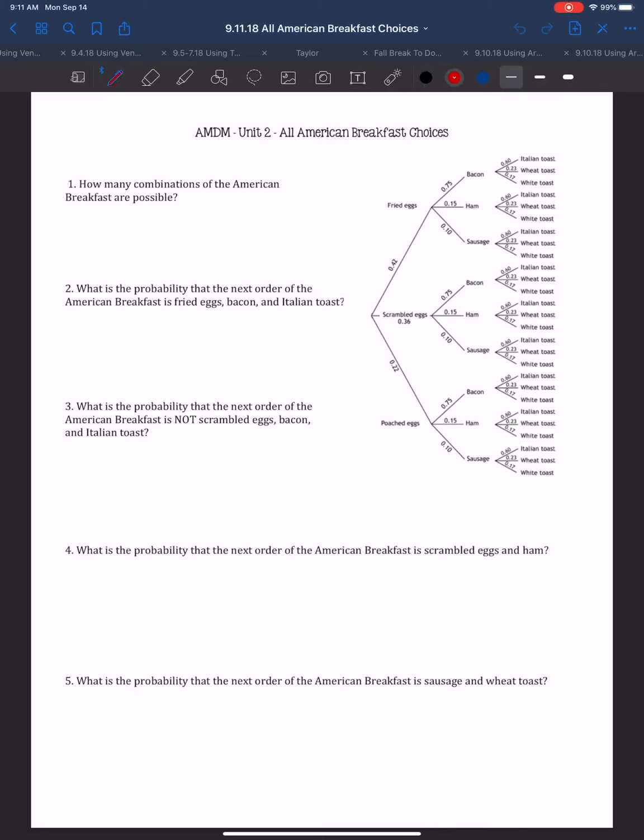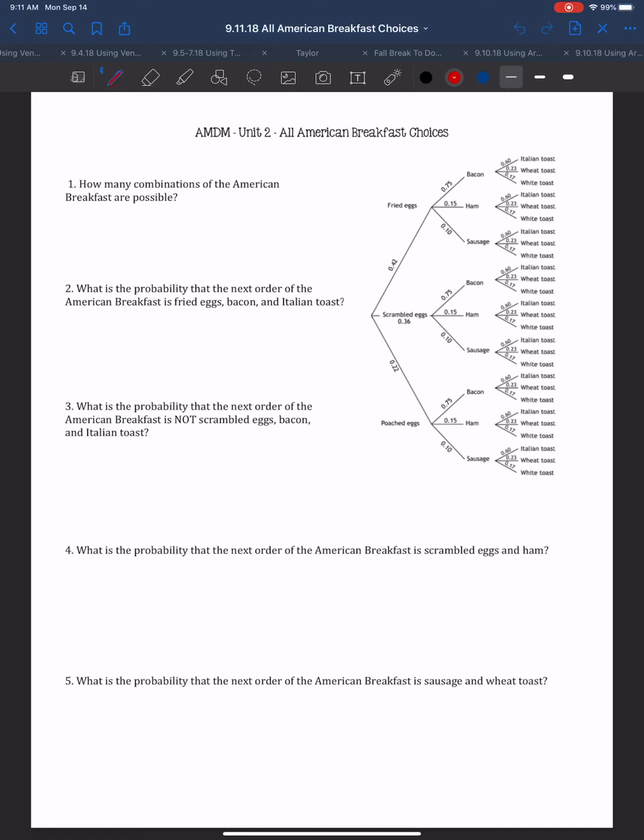Okay, so in this video, we're going to be going over our all-American breakfast choices. So far we've looked at tree diagrams, right? And this tree diagram, we've got a tree diagram over here with a bunch of breakfast items.